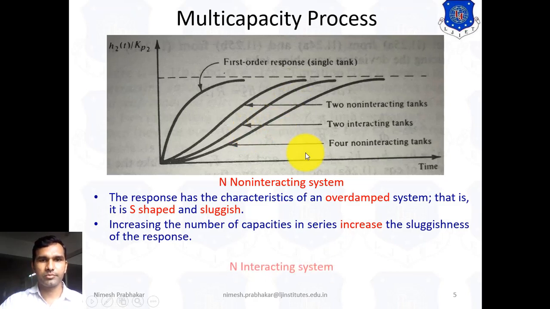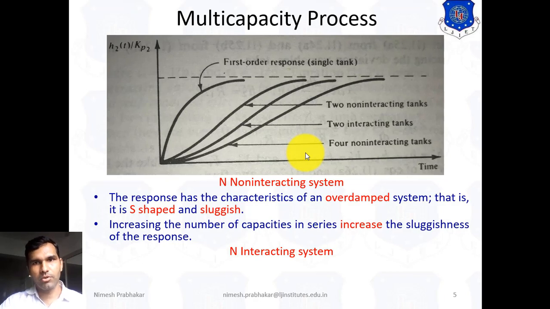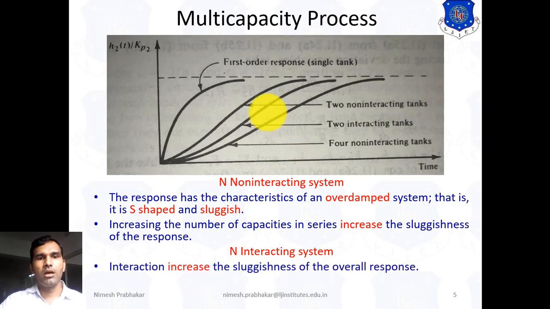Now here we conclude about the interacting system. Interaction increases the sluggishness of the overall response. Now we compare the two non-interacting system response with the two interacting system response.